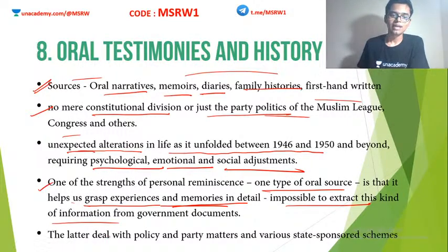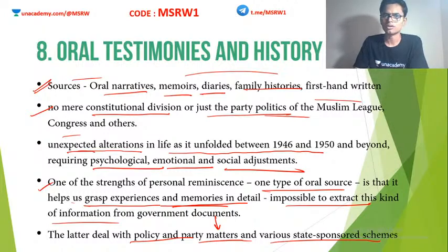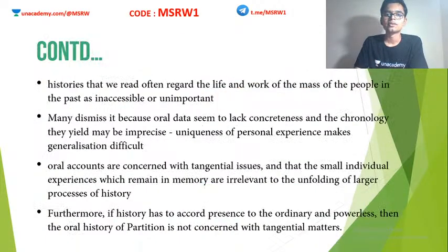So the latter deal with the policy and party matters and various state-sponsored schemes. Basically, government documents deal with very abstract things such as government policies, matters, state-sponsored schemes, etc. So on the polity side, we can use these documents for academics, but to understand the reality of what was happening at ground zero, we need oral traditions.